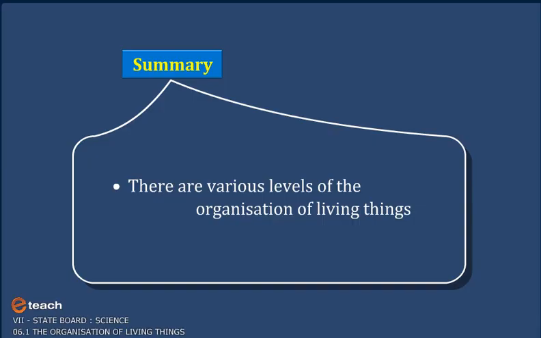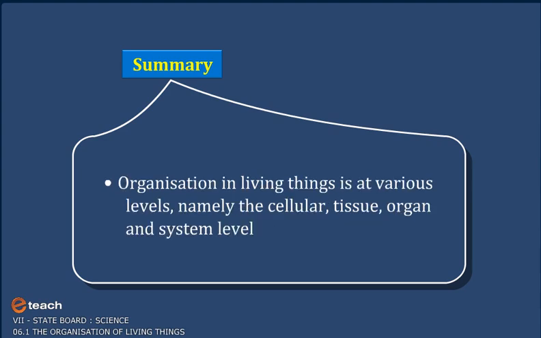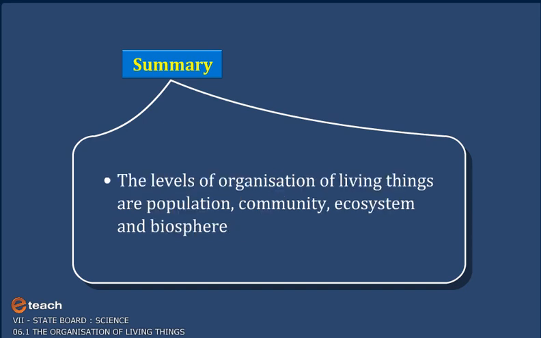Summary. There are various levels of the organization of living things. Organization in living things is at various levels, namely the cellular, tissue, organ, and system level. The levels of organization of living things are population, community, ecosystem, and biosphere.